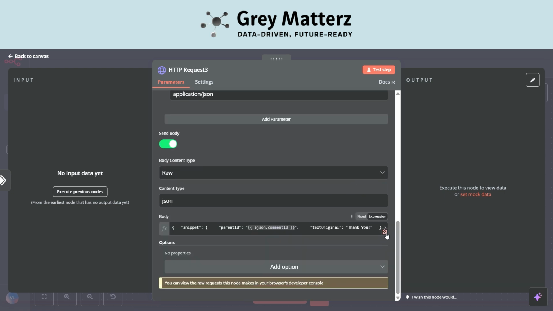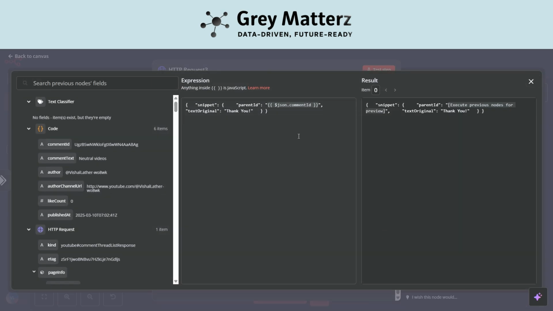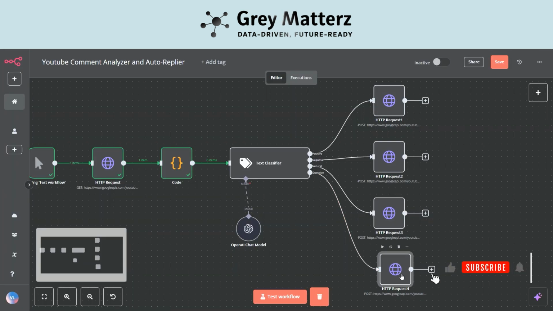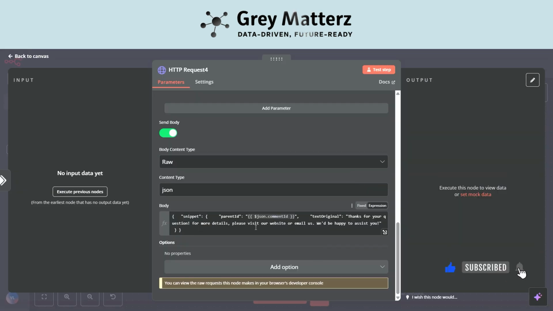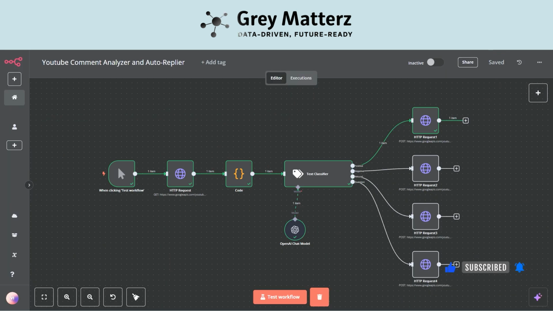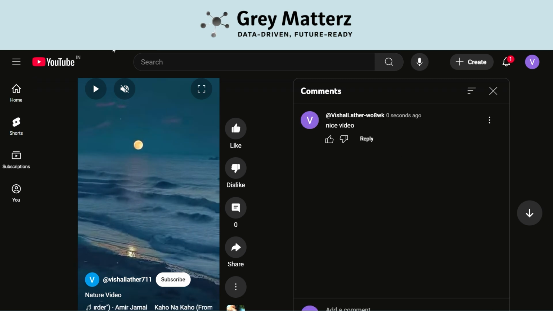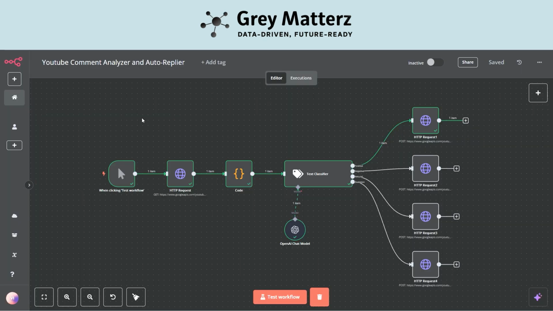Similarly, I will update the remaining 2 requests also. Now we will be seeing its execution. Before execution, I will comment on my YouTube video. After coming to automation and clicking on test workflow, now you can see the execution is running. Automation has been executed successfully. Now it's time to check the result.